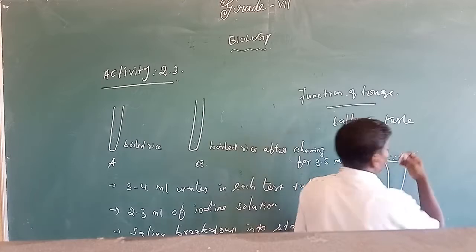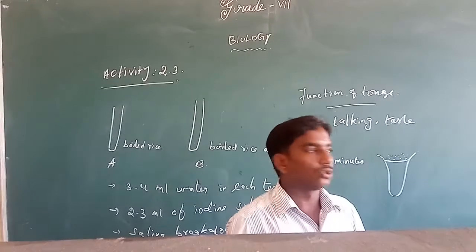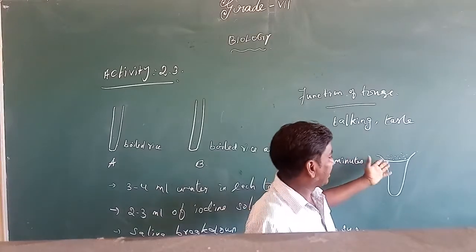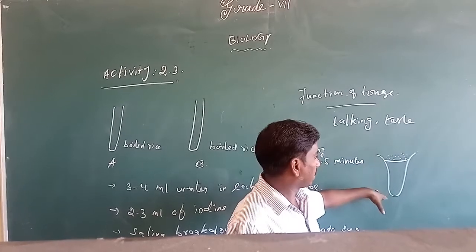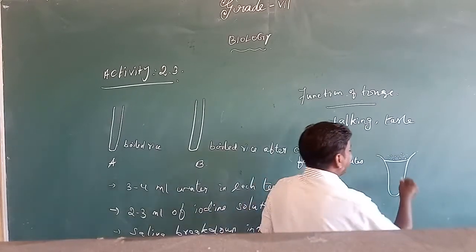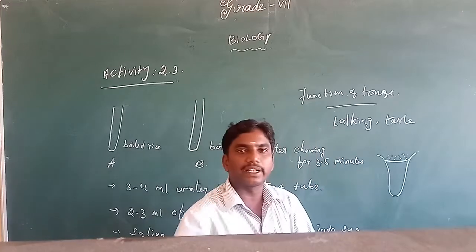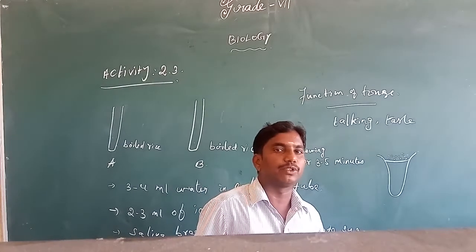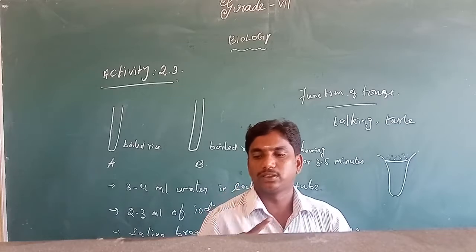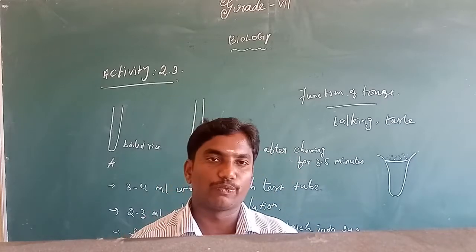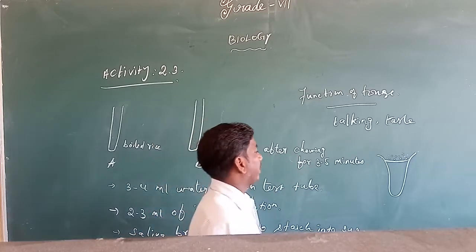But we can't see the taste buds. Through them we get the different kinds of food tastes, like sweet, salty, sour and bitter.